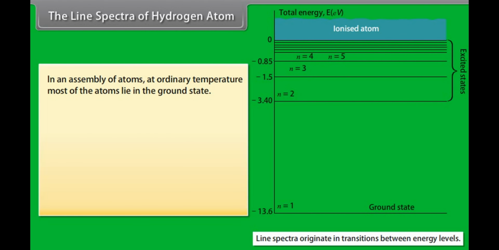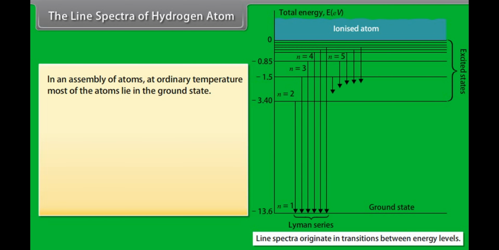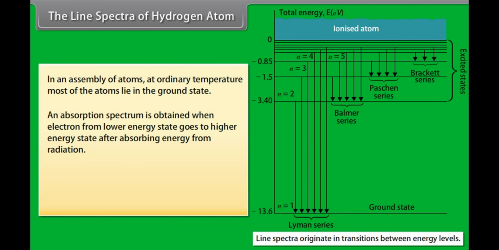In an assembly of atoms at ordinary temperature, most of the atoms lie in the ground state. If white light is passed through such an assembly of hydrogen atoms, the transmitted light will not have radiations of various wavelengths. It is the absorption spectrum of hydrogen corresponding to Lyman series. An absorption spectrum is obtained when electron from lower energy state goes to higher energy state after absorbing energy from radiation. The frequency of absorbed radiation is given by h nu equals E high minus E low.